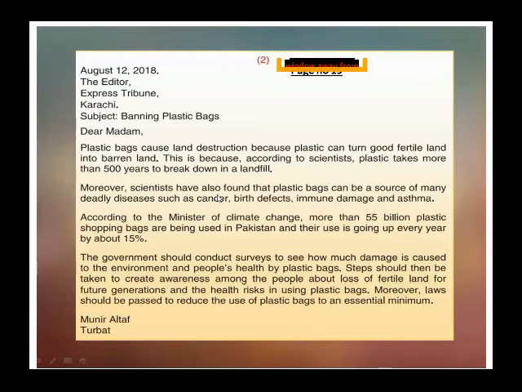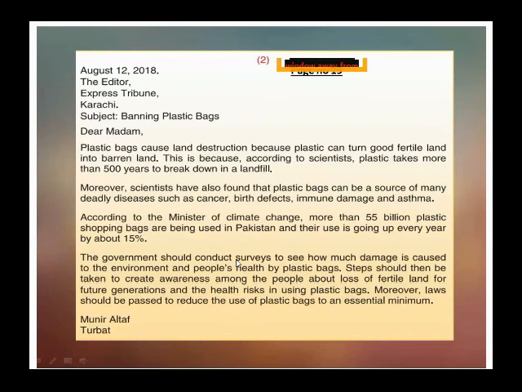Moreover, scientists have also found that plastic bags can be a source of many deadly diseases such as cancer, birth defects, immune damage, and asthma. According to the Minister of Climate Change, more than 55 billion plastic shopping bags are being used in Pakistan, and their use is going up every year by about 15%.